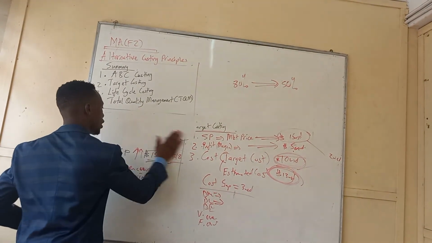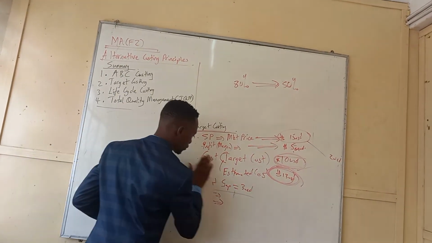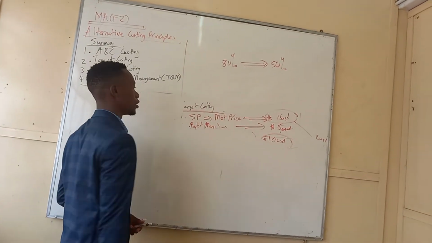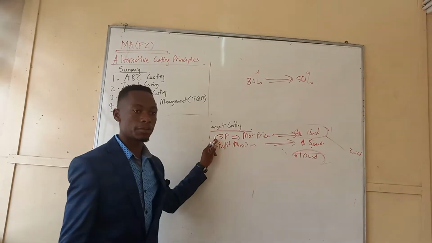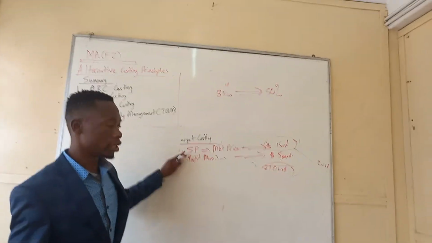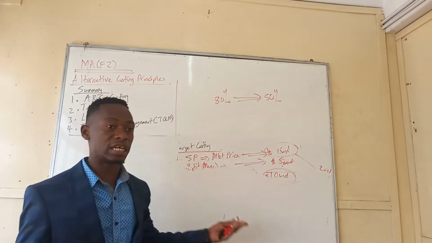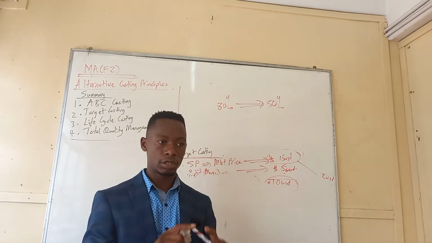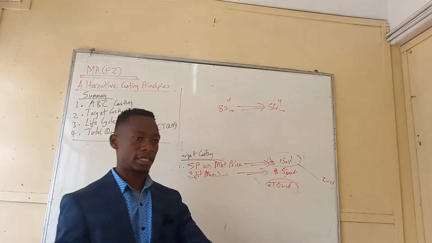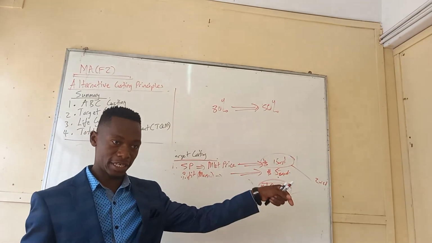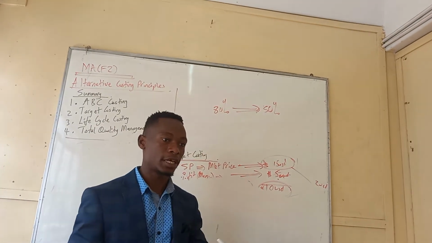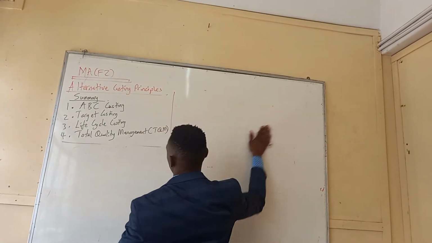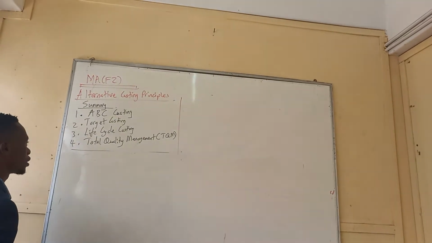That's number 3, life cycle costing. On the target costing, they might ask you a question: on the selling price, which price do they consider? Is it the market price or the desired price? Market price. It is not the price that you desire, but the one that is in the market. So you have to set the price that other competitors are also using, right? That's it.